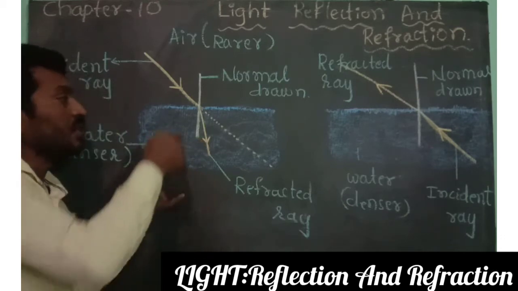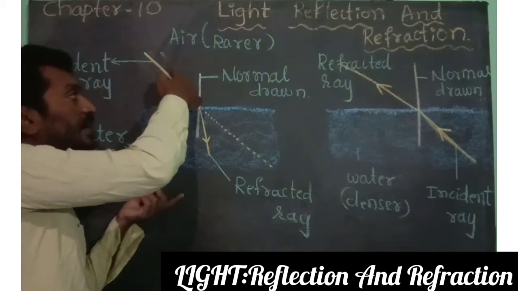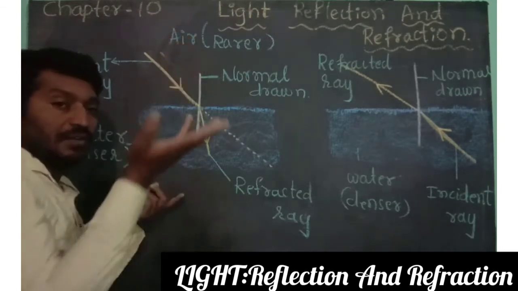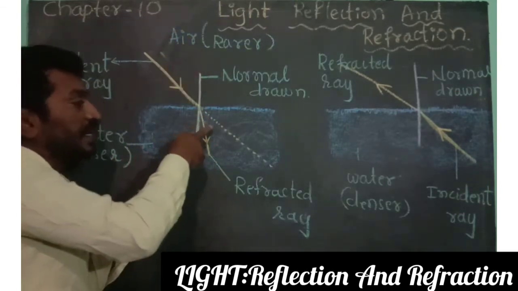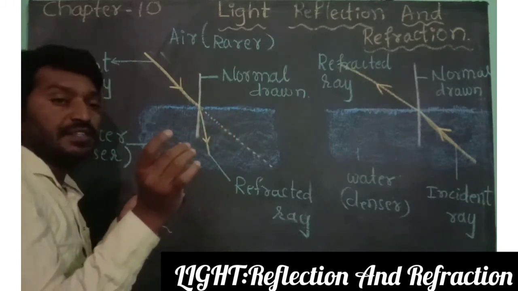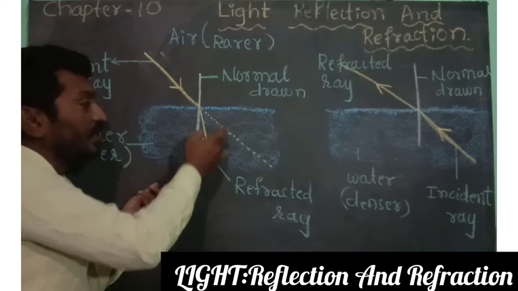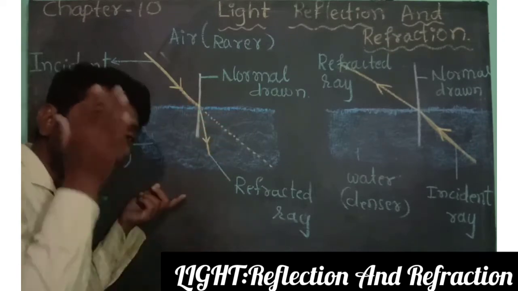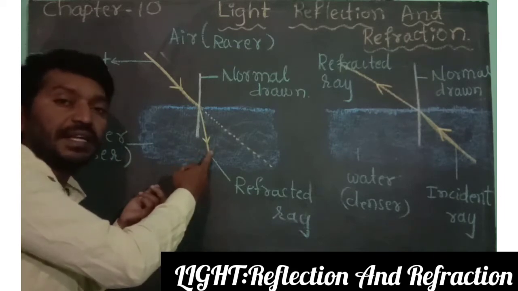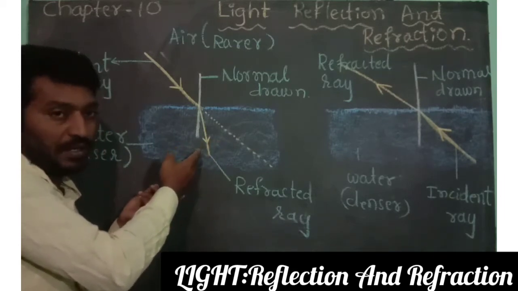Why? Because in air the speed of light is very high, as the particles are freely arranged. But in water, the particles are closely arranged one above the other. That's why the speed of light goes on decreasing. That is why the refracted ray moves towards the normal.